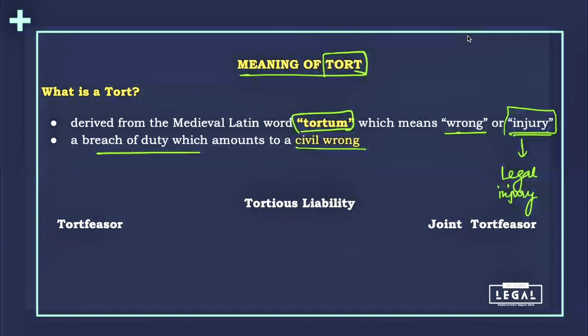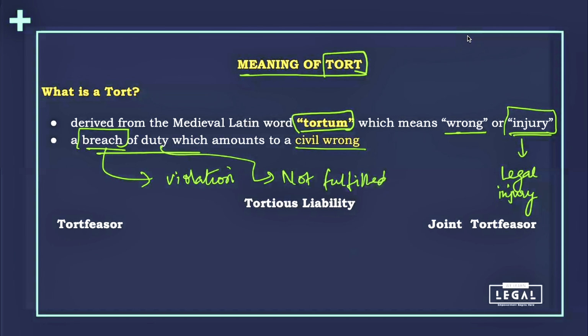When I talk about breach of duty, it means that this causes a violation, or the duty that we were talking about has not been fulfilled. So something that has caused any kind of obstruction in the fulfillment of a duty will be considered a breach of duty. For example, if it is my duty to be a good citizen and make sure that nobody else faces any problem because of my activities, then if I do any act which causes a problem to you, I am in breach of duty and this will amount to a civil wrong.